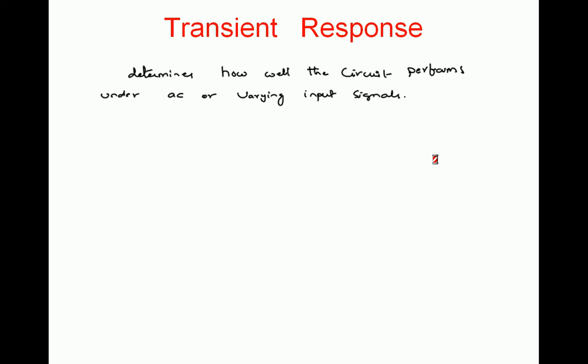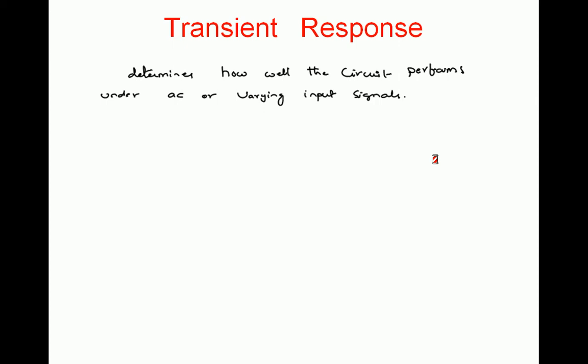If it achieves this very quickly, that is the ideal case, that is, the transient response is going towards zero. So the transient response should die towards zero as early as possible. So how do we calculate this transient response? Transients are the unnecessary changes you get in the circuit, and they have to die out as early as possible.